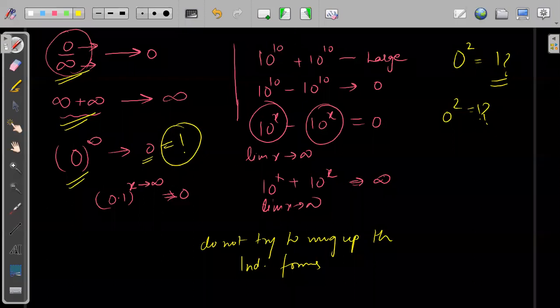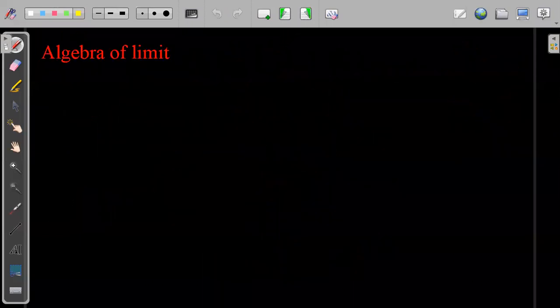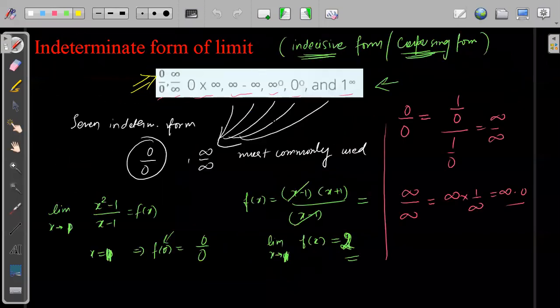Understood? Fine. Now see, this is 0, but this is not exact. Remember, in all these forms we are not talking about exact 0 by 0. We are talking about a thing approaching 0, and 1 divided by something approaching 0.